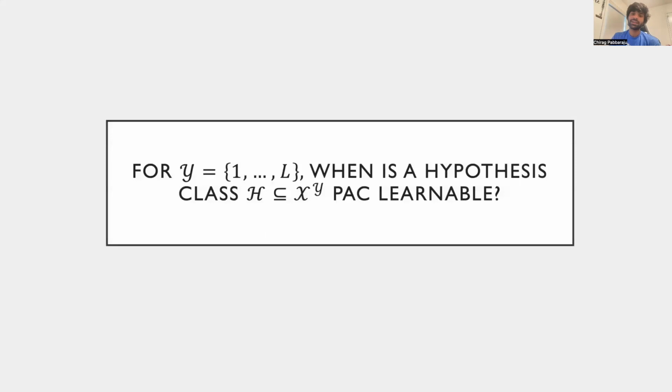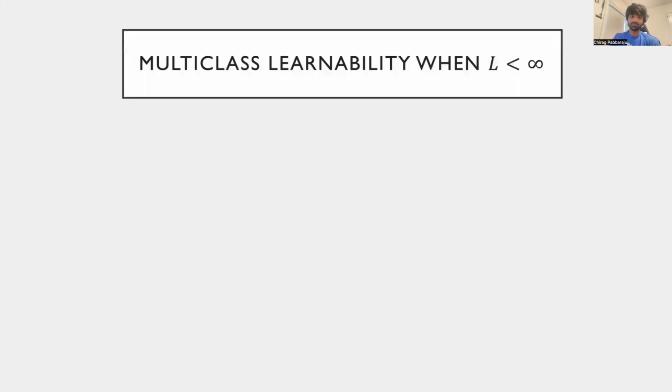Given the complete characterization of the PAC learnability of binary hypothesis classes in terms of the VC dimension, it is natural to ask the same question in the multi-class setting. For the same definition of PAC learning, we want to associate every hypothesis class on multiple classes with a single complexity parameter like the VC dimension, such that the parameter completely characterizes PAC learnability.